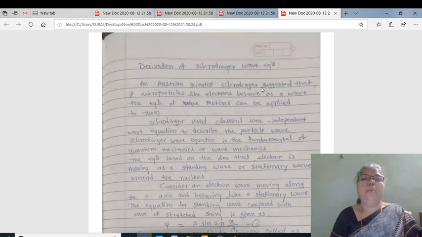Now we are going to see the derivation of Schrödinger wave equation. Up till now you have learned, in the elementary quantum mechanics introductory part, the dual nature of matter, that is the de Broglie equation, Heisenberg's equation, energy operator, and in detail you have learned the Hamiltonian operator.